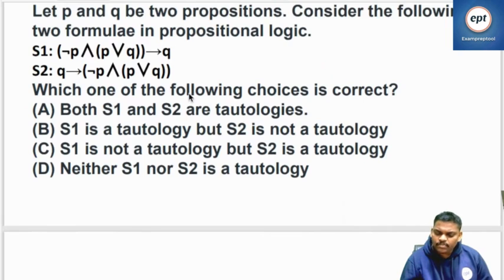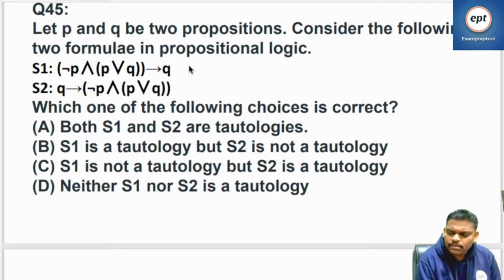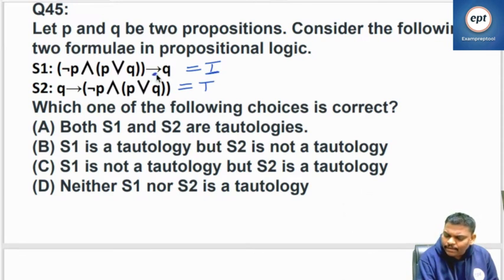Some people are asking, sir, what is the meaning of valid? Valid means this should be a tautology, and we have to verify whether it is. Here it is the implication operator. If you want to prove this implication is a tautology...